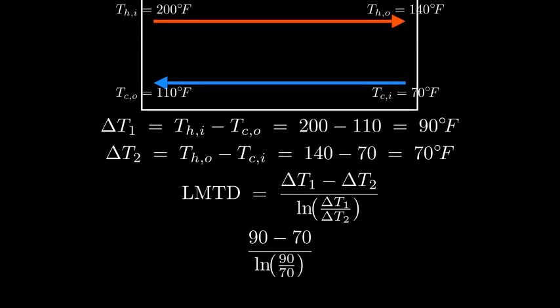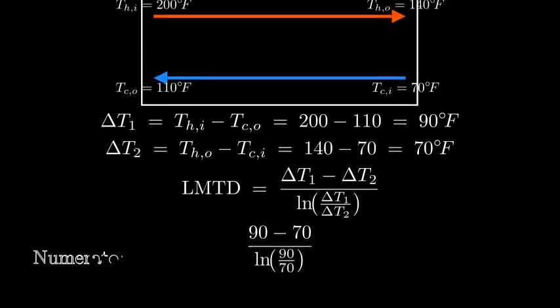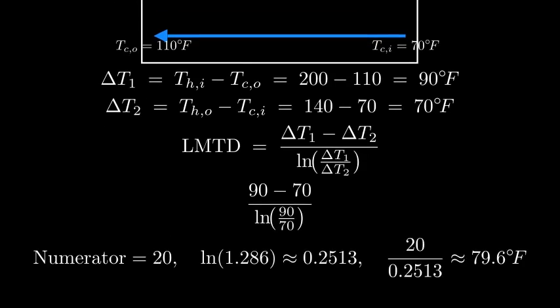Numerator is 90 minus 70 equals 20. Denominator is the natural logarithm of 90 over 70, which is the natural logarithm of approximately 1.286, equals about 0.2513. Dividing 20 by 0.2513 gives approximately 79.6 degrees Fahrenheit, which rounds to 80 degrees Fahrenheit.